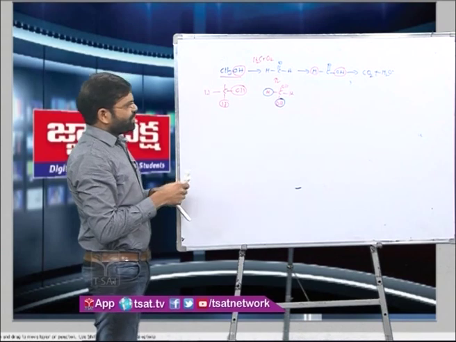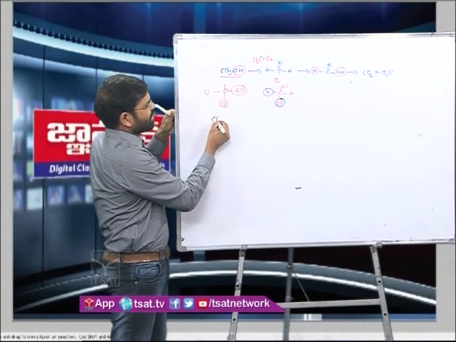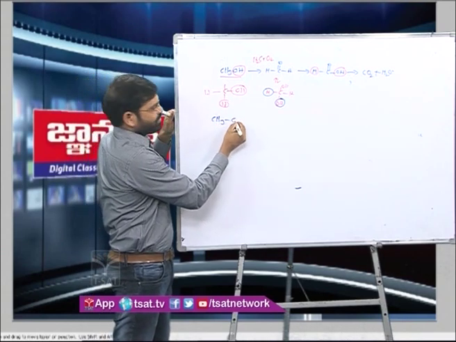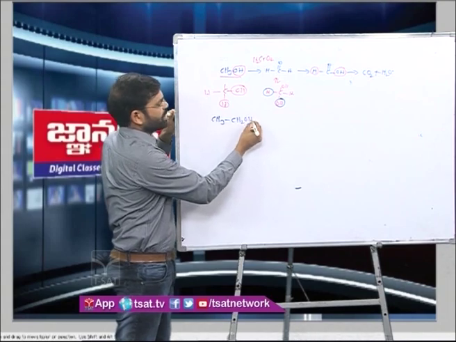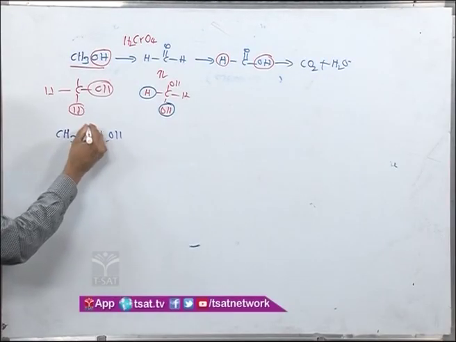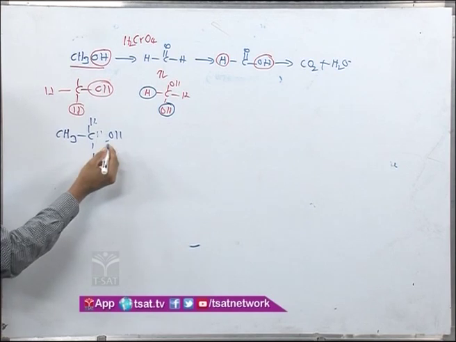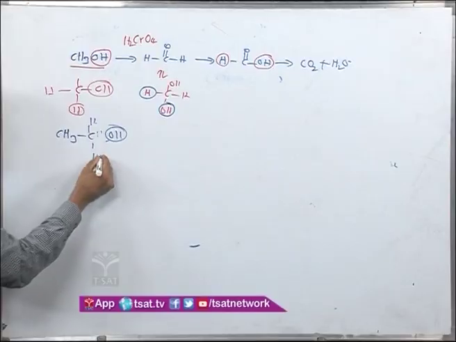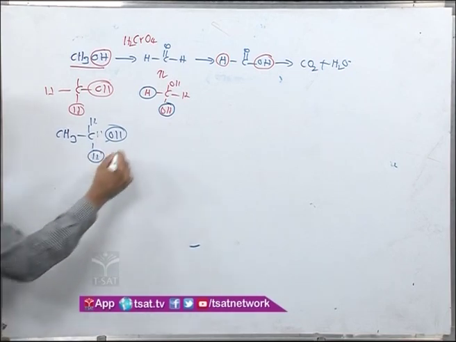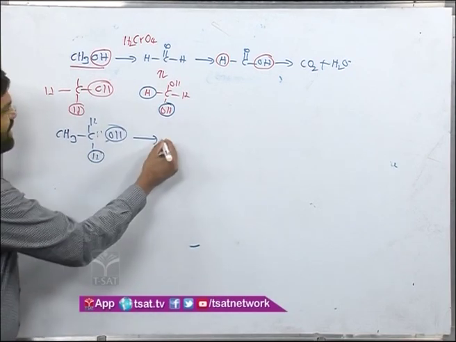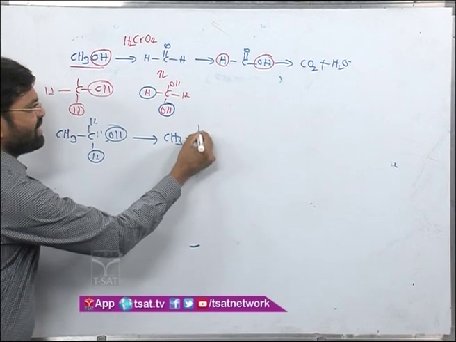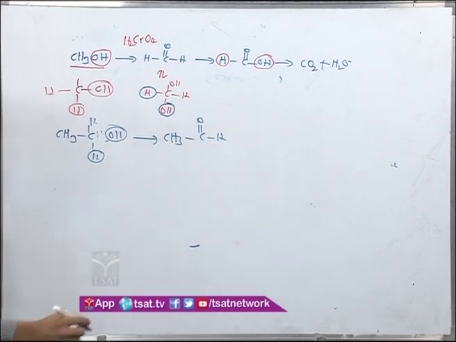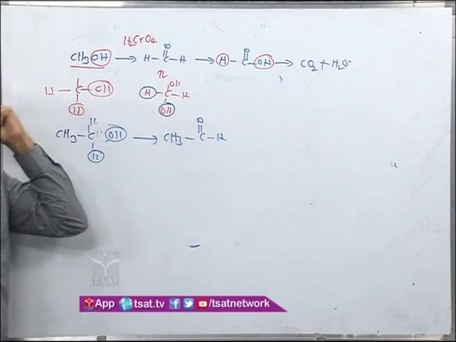Now if I go with a primary alcohol other than methanol, CH3CH2OH, in this case hydrogen on the same carbon, this requirement is fulfilled. One OH is present, the other, hydrogen, is present. So this will give you, with the same reagent, CH3 C double bond oxygen hydrogen, that is your aldehyde.